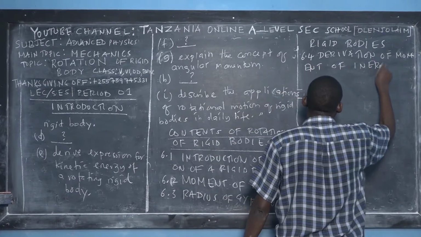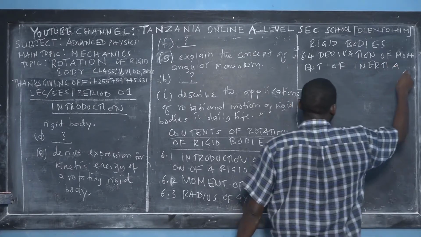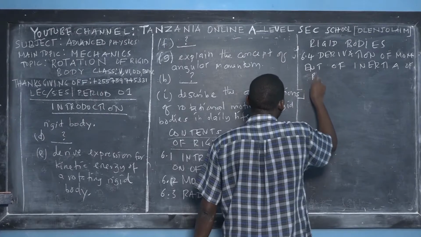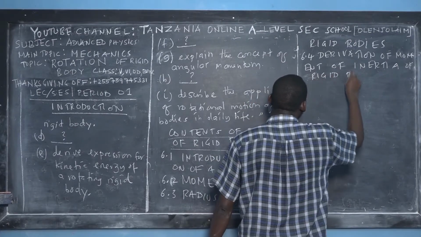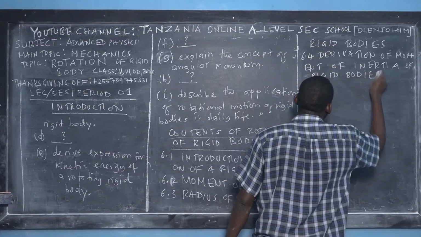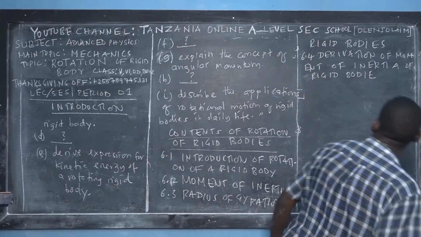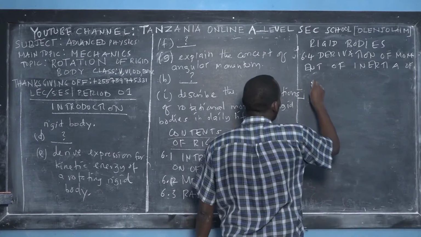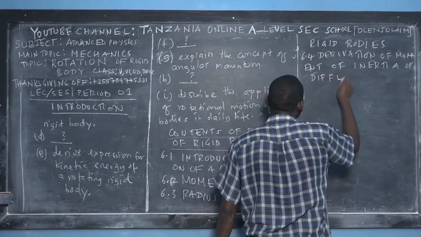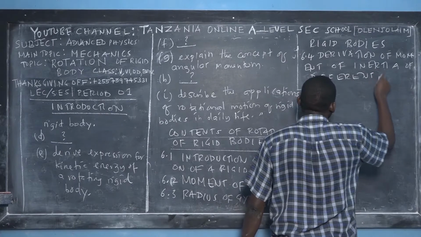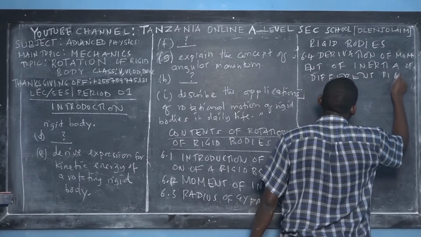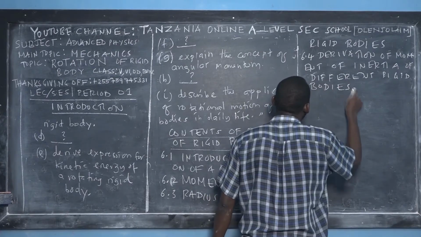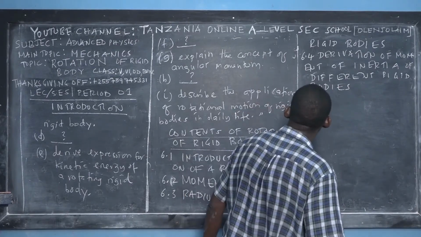Our best friend, the moment of inertia of rigid bodies, of different rigid bodies. I forgot the word different there. It's an adjective. Different rigid bodies. That is our next subtopic.